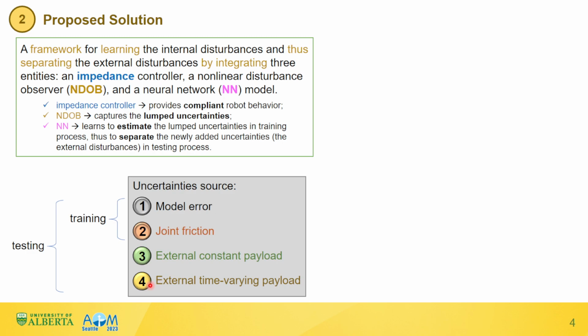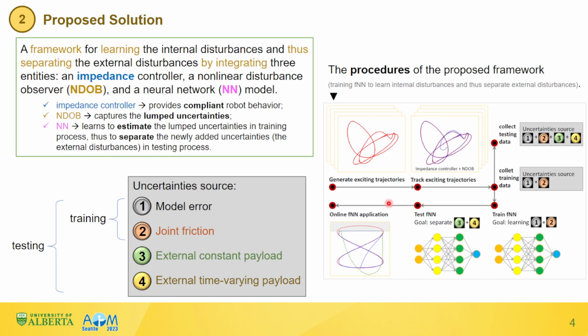The detailed procedures in this work are illustrated in this figure. First, a bunch of exciting trajectories are generated. Then, we conduct trajectory tracking tasks for collecting training data and testing data. Note that for training data, only uncertainty source 1 and 2 are involved, while for testing data, all sources 1, 2, 3, and 4 are involved.